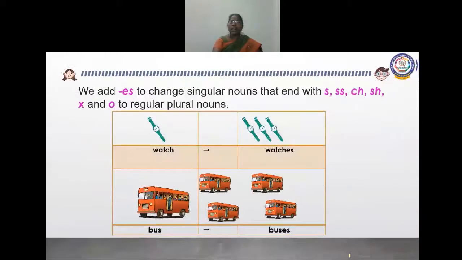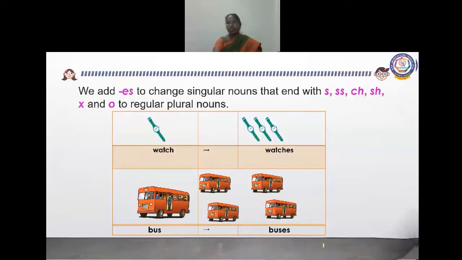We add es to change singular nouns that end with s, ss, ch, sh, x and o to regular plural nouns. For example, watch. What is the last letter? Ch, no? It ends with ch. Then what do we have to add? Es. Bus. The last letter is s. So what do we add? Es.